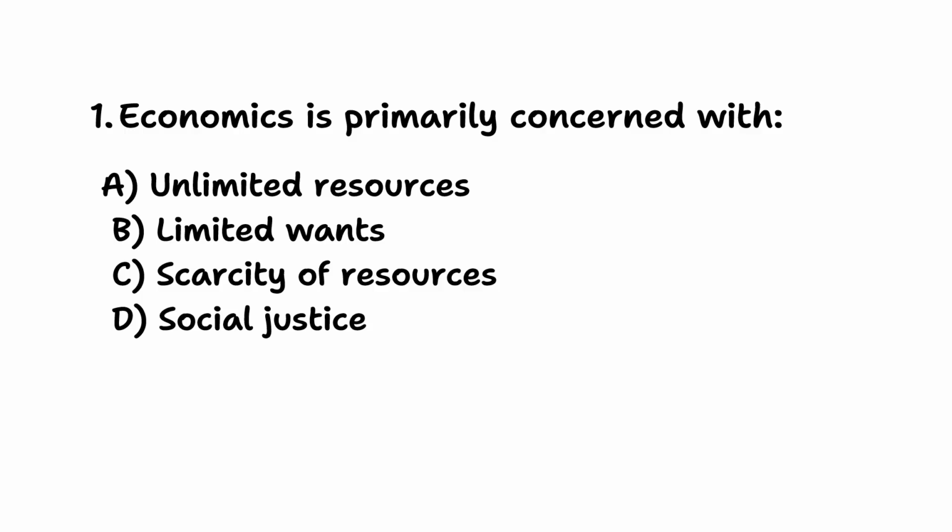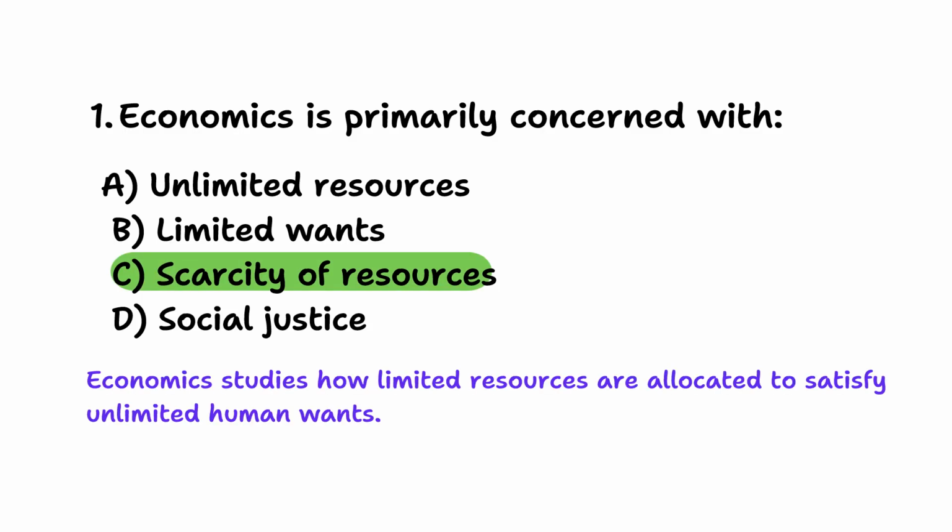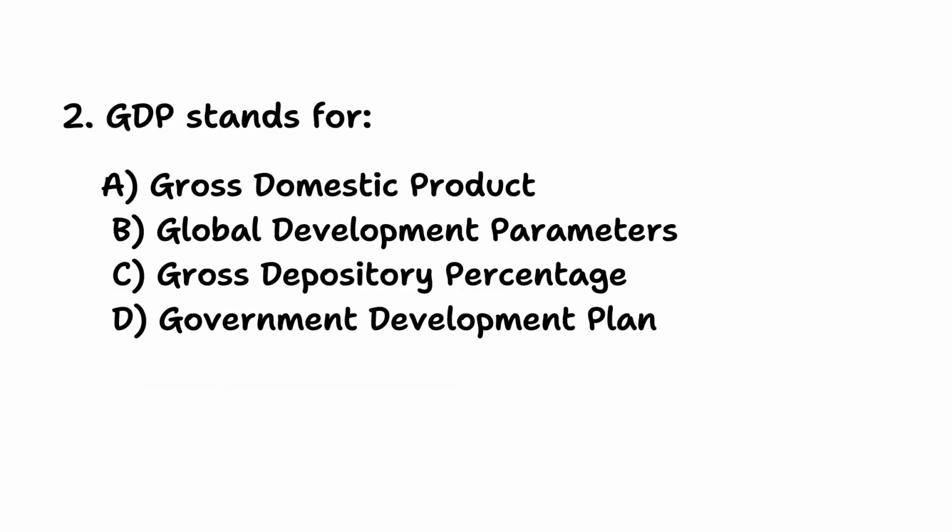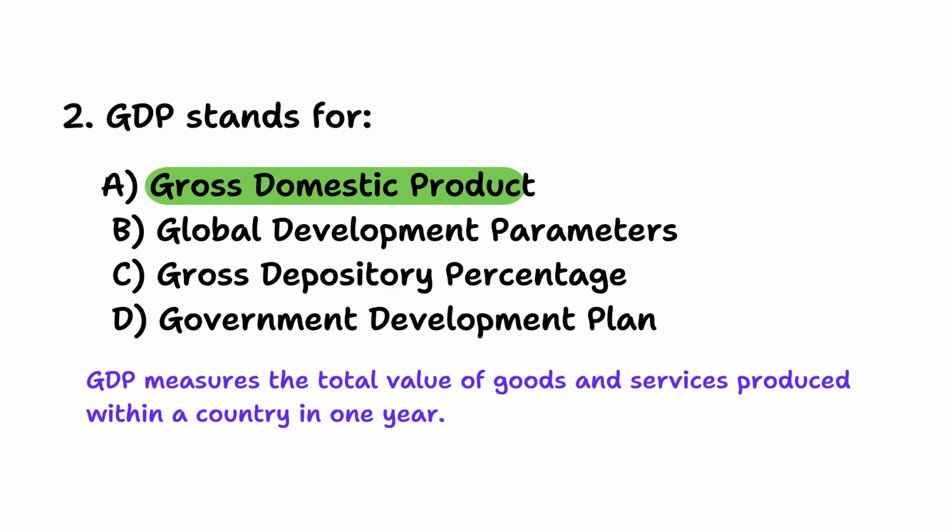Question number 1. Economics is primarily concerned with? Answer C. Scarcity of resources. Economics studies how limited resources are allocated to satisfy unlimited human wants. GDP stands for? Gross Domestic Product. GDP measures the total value of goods and services produced within a country in 1 year.